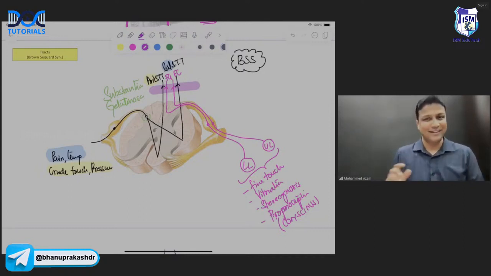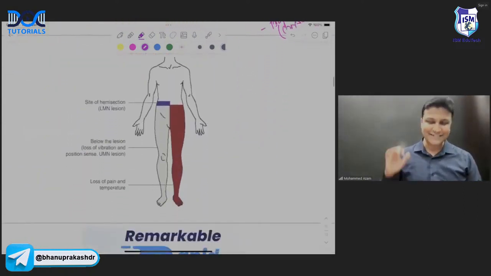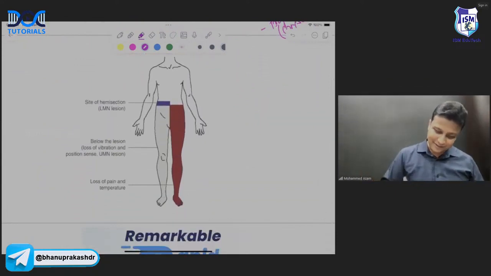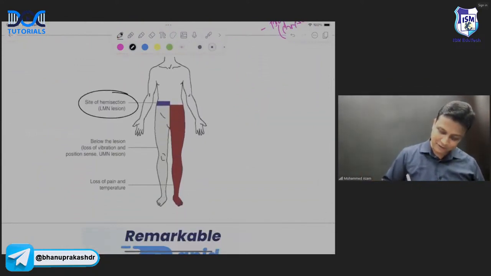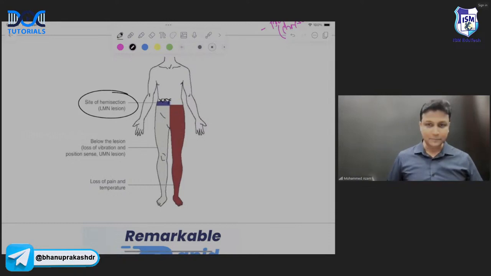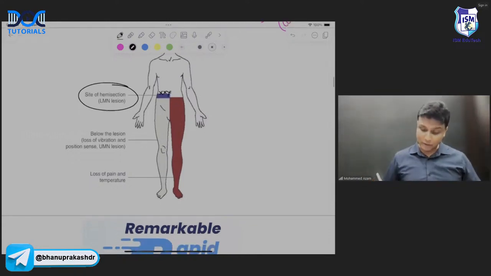Ipsilateral side, sir. So let us just cross check. Let us see this diagram here, sir. In this diagram, you can clearly see the hemisection. The cut is happening here. Okay. And whatever is highlighted in the brown color, that is the loss of pain and temperature, meaning contralateral loss of pain and temperature.